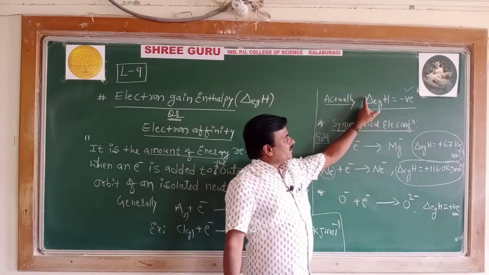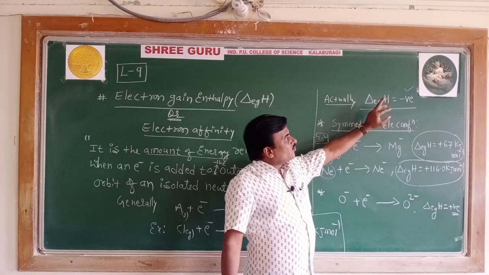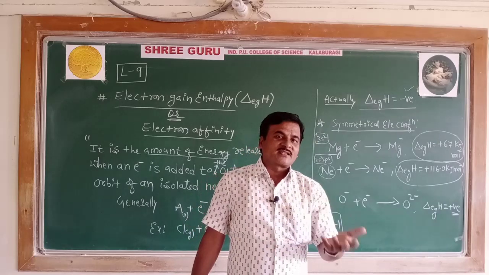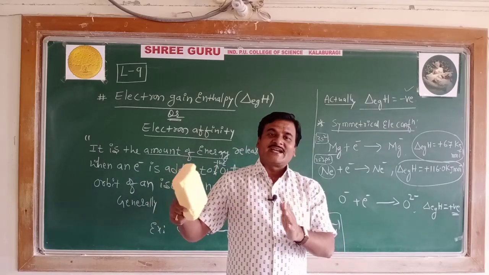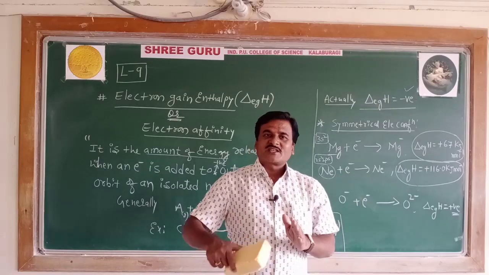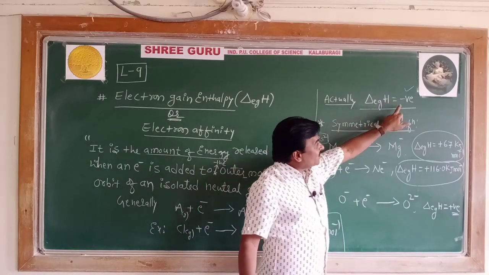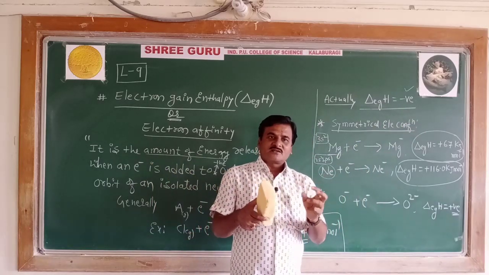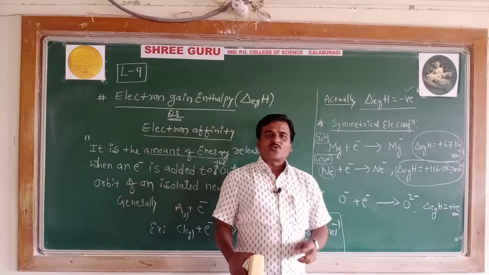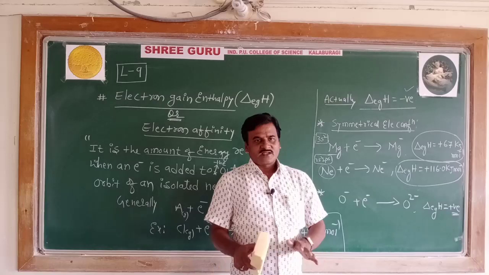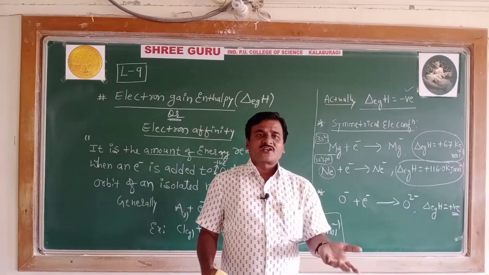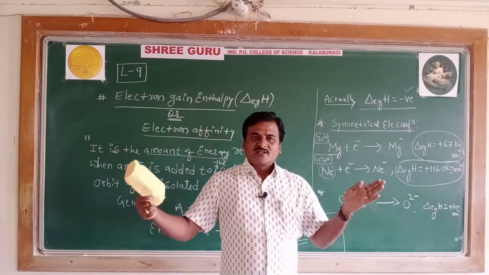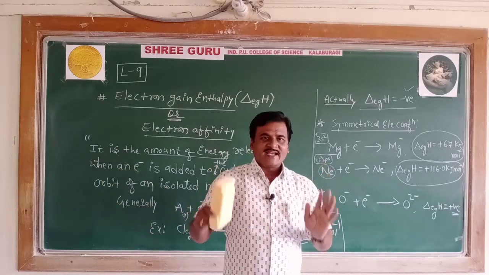And one must remember as a point of note, the more negative the electron gain enthalpy, the more is the attraction for the added electron by the nucleus, and more energy is released. I conclude, the more negative the electron gain enthalpy, the more is the energy released because of more attraction between the nucleus of an atom and the added electron.